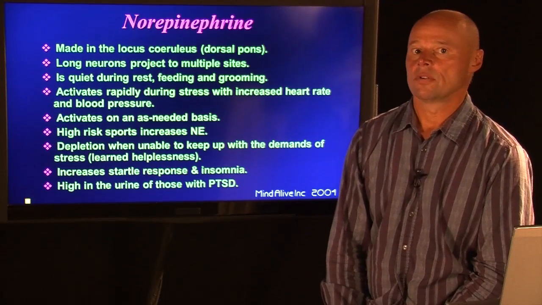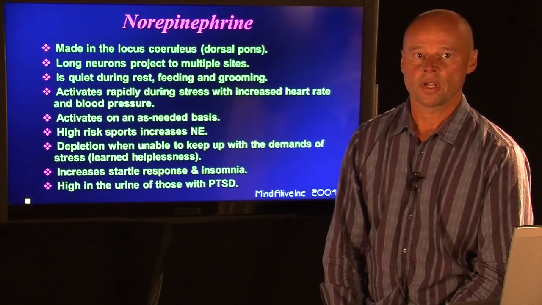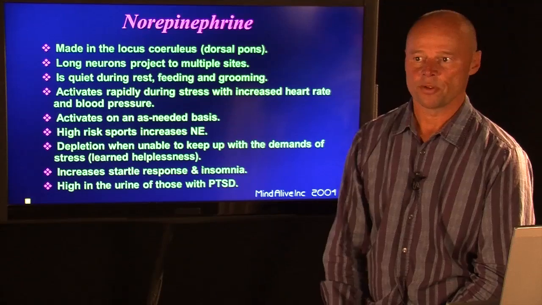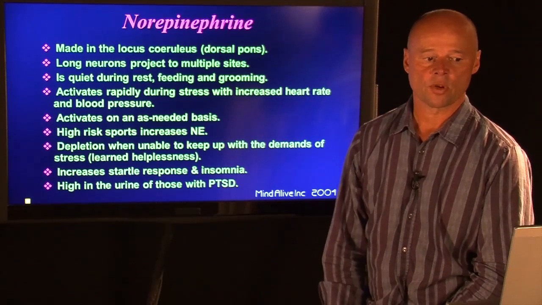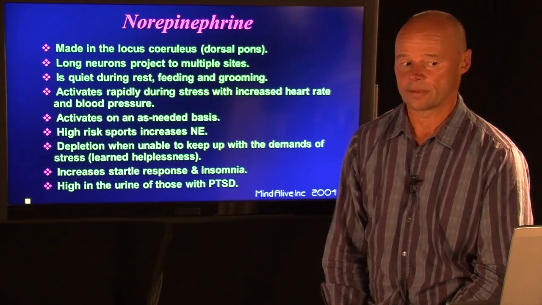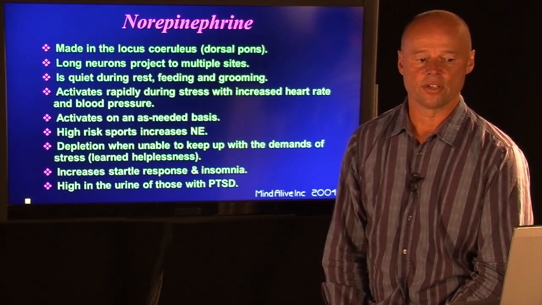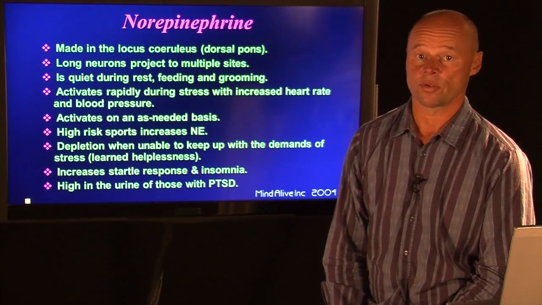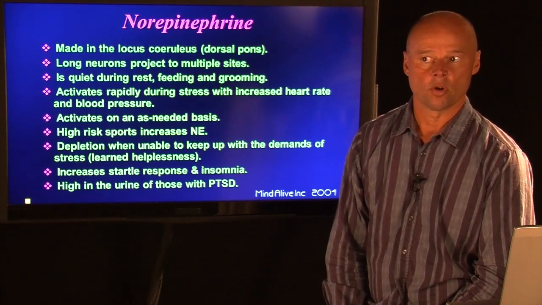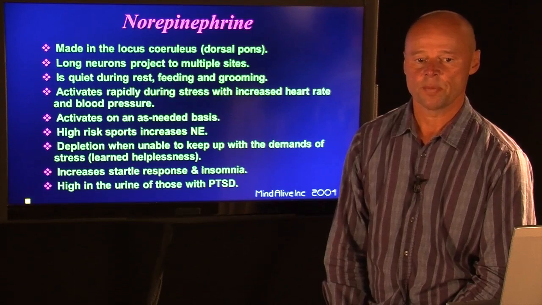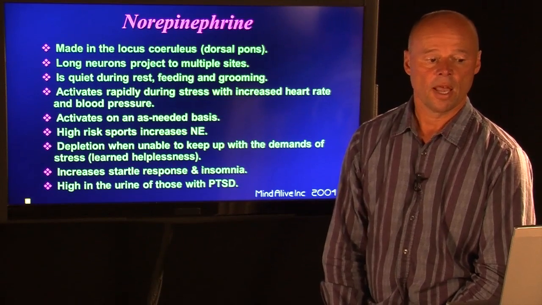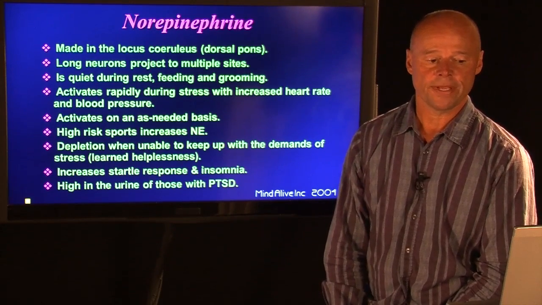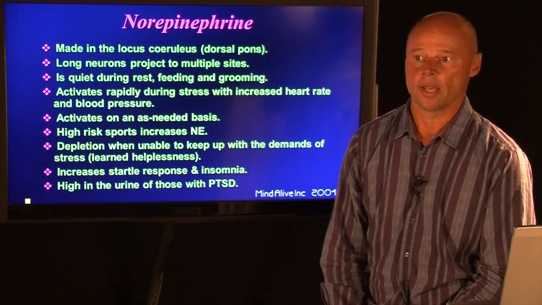Now, as we mentioned, when serotonin goes low, norepinephrine typically becomes overexpressed. Norepinephrine is made in the brainstem, and it projects all around the brain. It is quiet during rest, feeding, and grooming in primates, but it activates rapidly during stress with increased heart rate and blood pressure. It also activates on an as-needed basis, so as a task gets more challenging, the norepinephrine levels in our brains increase to keep us sharp enough to handle the task. High-risk sports also increase norepinephrine. However, norepinephrine will deplete when unable to keep up with the demands of stress and we fall into helplessness.